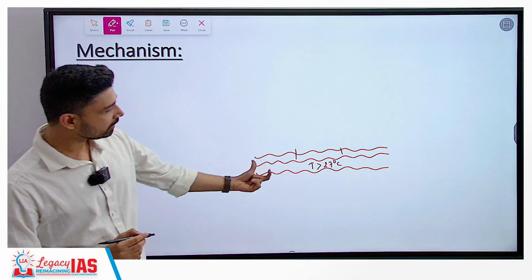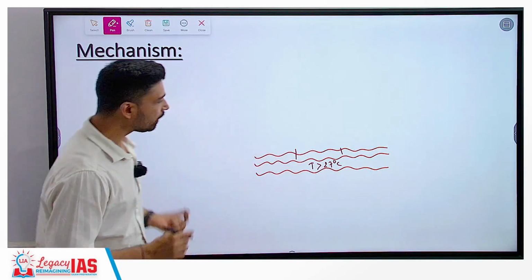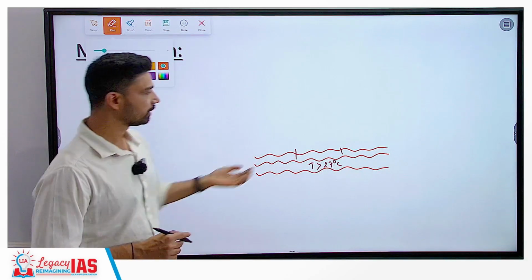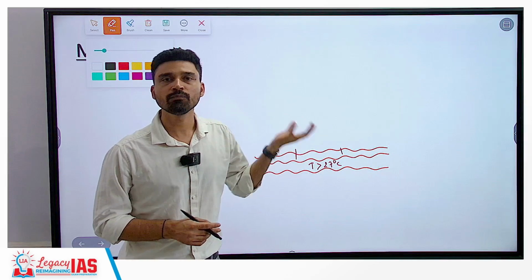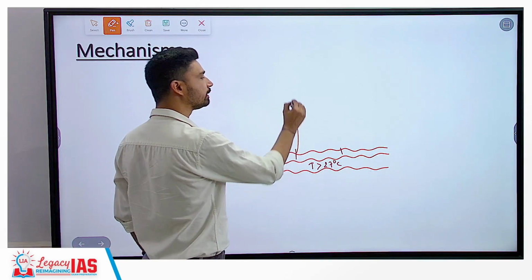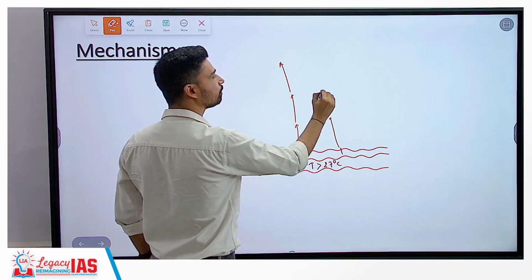Let us imagine in this particular area the sea surface temperature is sufficiently high. Because of the high temperature prevailing near the surface, the wind near the surface becomes warm, and as the wind becomes warm, we know that its density decreases, it becomes light, and as it becomes lighter, it starts to rise in the upward direction.